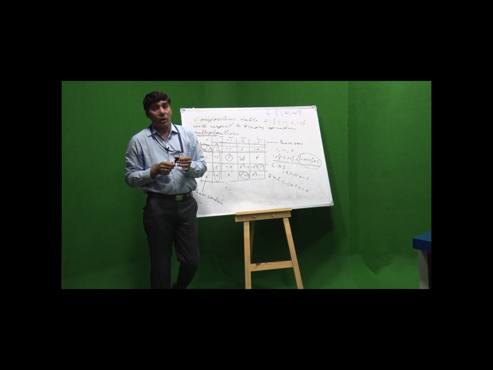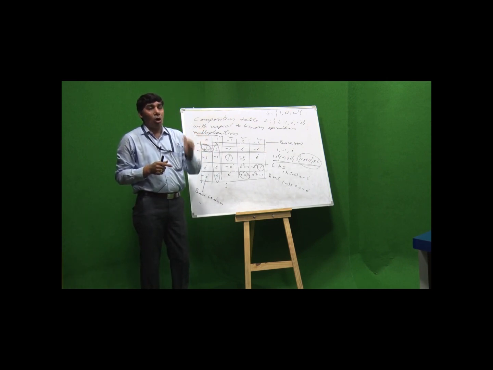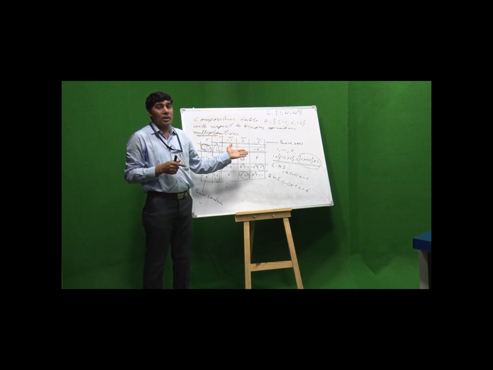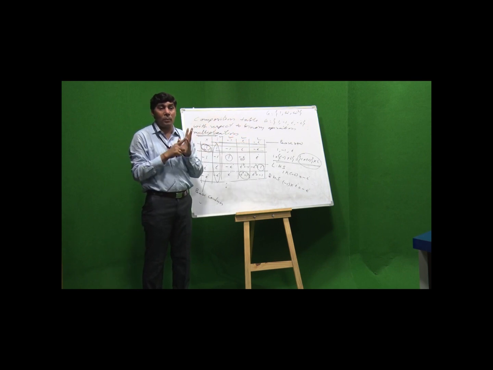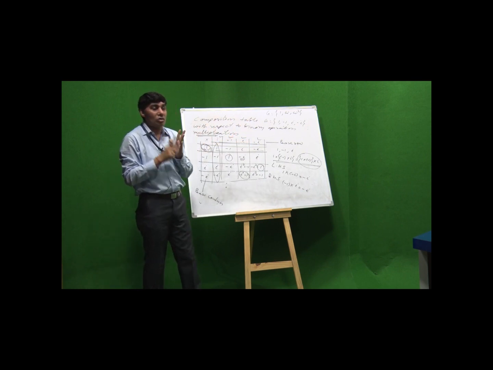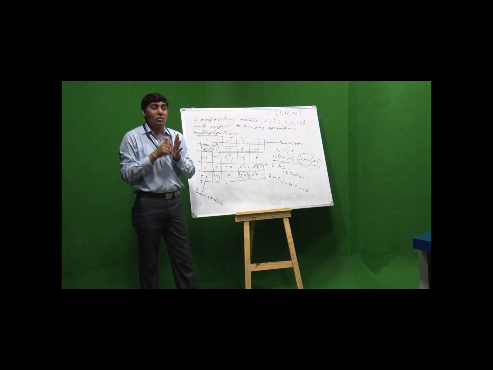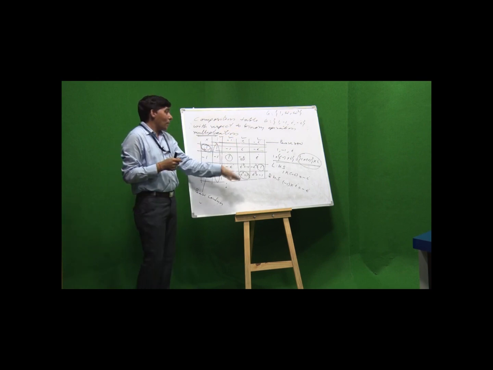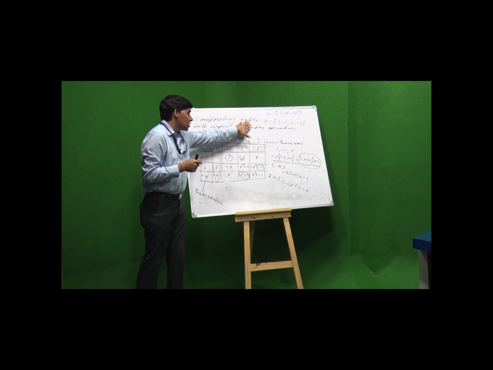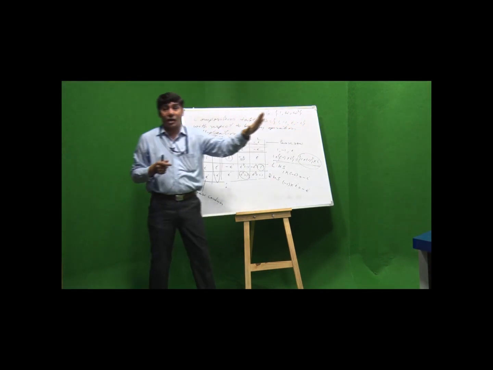Again, the definition of abelian group: a group is said to be an abelian group or commutative group if it satisfies one more property, that means the commutative property. So, in an abelian group there are 5 properties: closure property, associative property, existence of identity, existence of inverse, and the last one is commutative property. We can apply the same commutative property on this group. G is {1, minus 1, iota, minus iota}, a group.